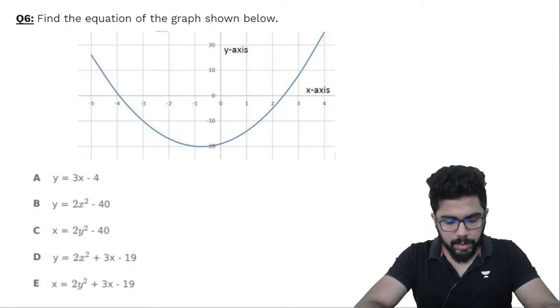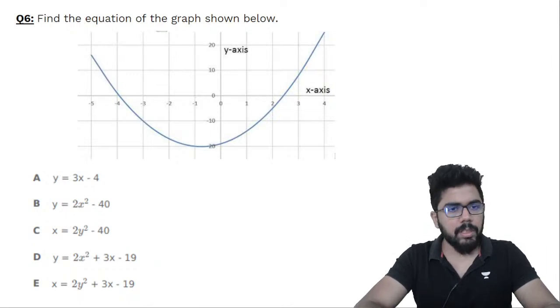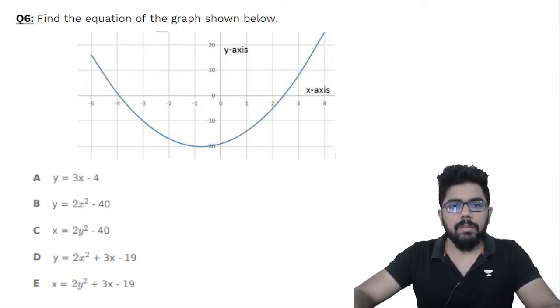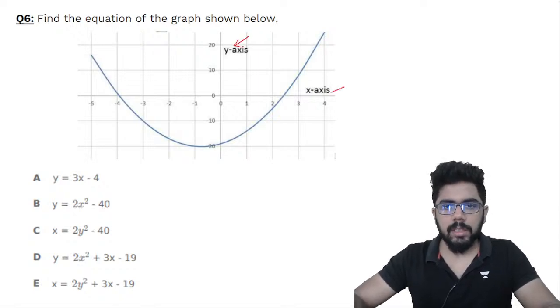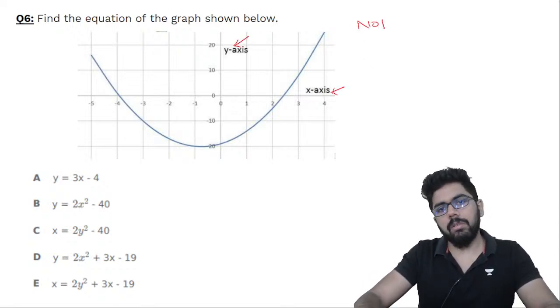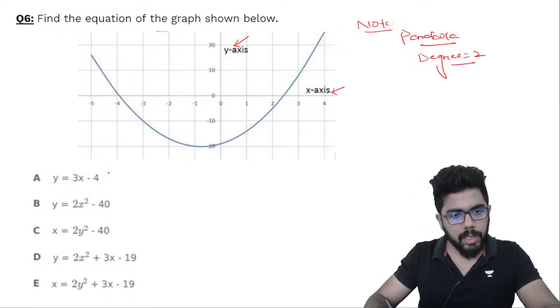Let us see this one. Last question, it's a graph based question. Find the equation of this graph. You see this is the y-axis and this is the x-axis. So what all things can I conclude? First of all, this is a parabola for sure. So the degree must be 2. If the degree is 2, I will cancel out this.